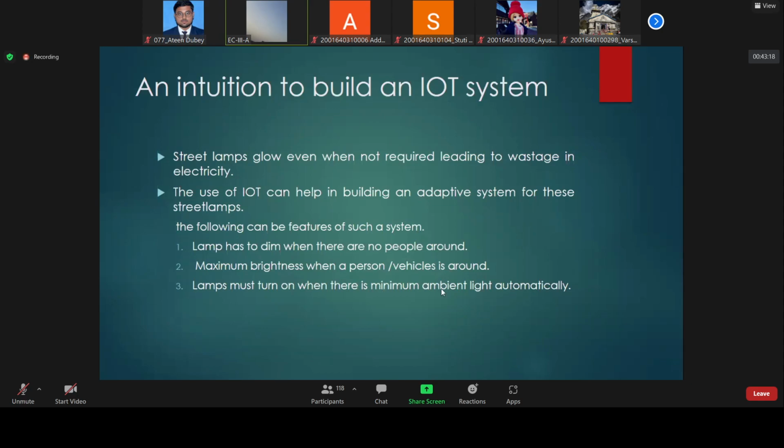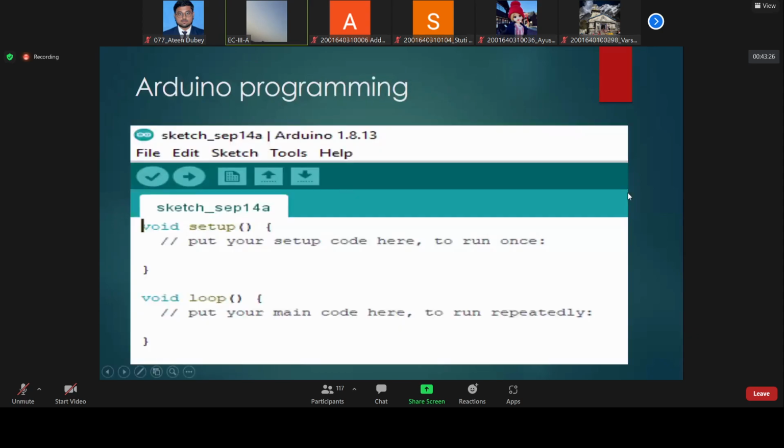Okay, so now the next slide. Before going to make a program or project, it is very important to understand a few points of Arduino programming. If you don't know, please listen to my words carefully, because we are going to use these codes or programs while making the project. Okay, let's start. This is the Arduino IDE platform.